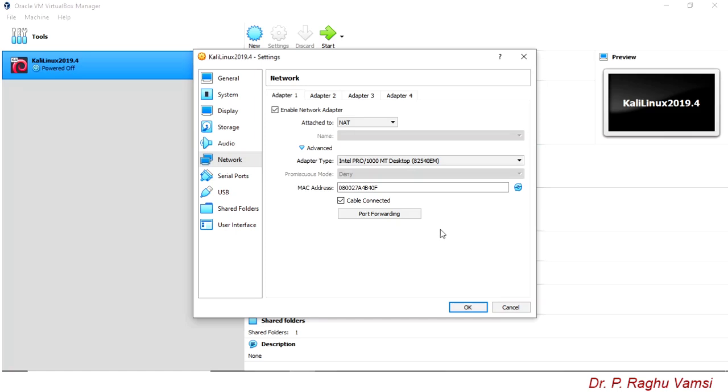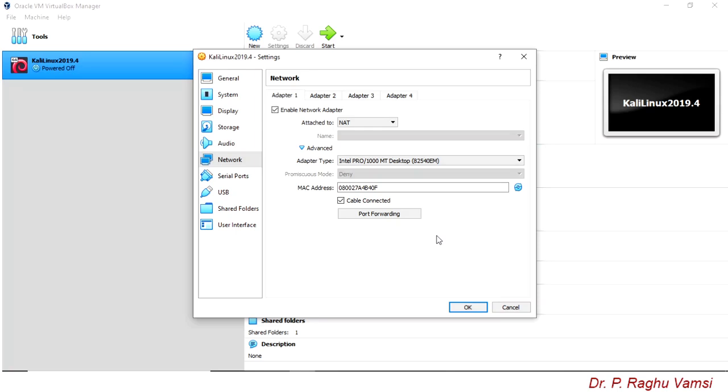Now, in order to connect to a remote system in a secure way, we use a service called SSH, Secure Shell. That particular service always runs on port number 22.